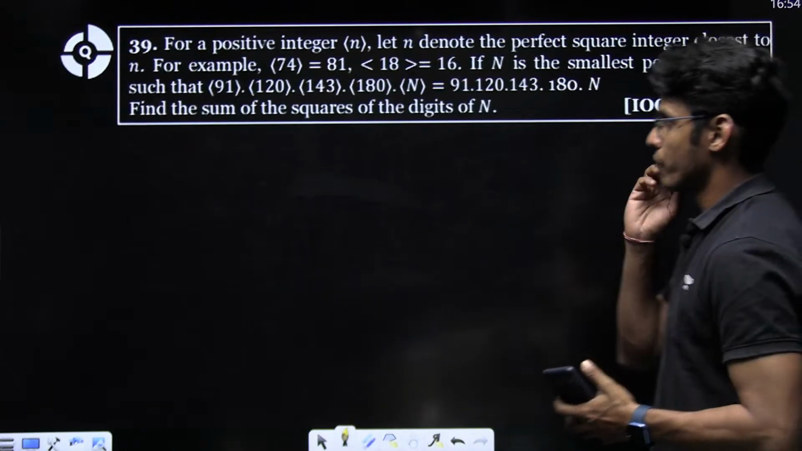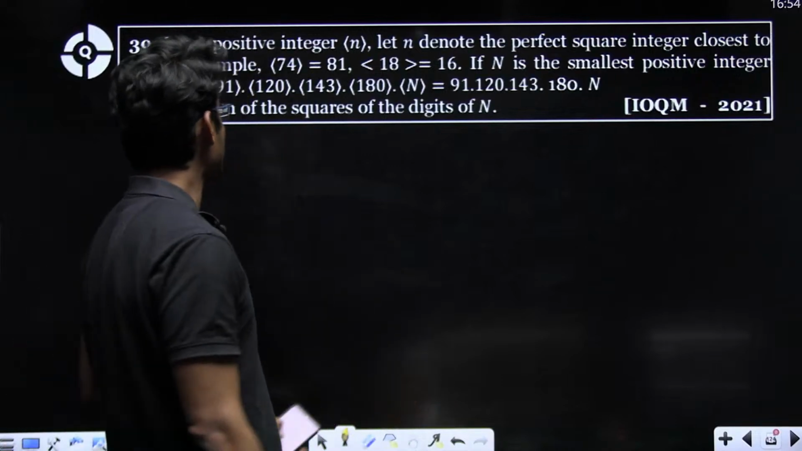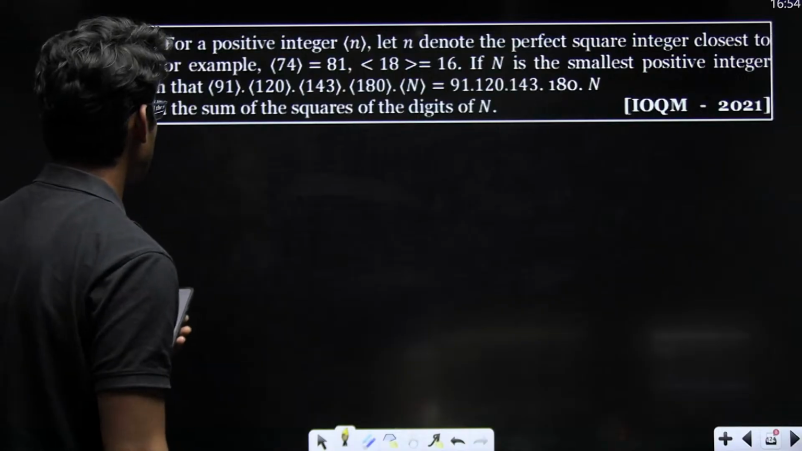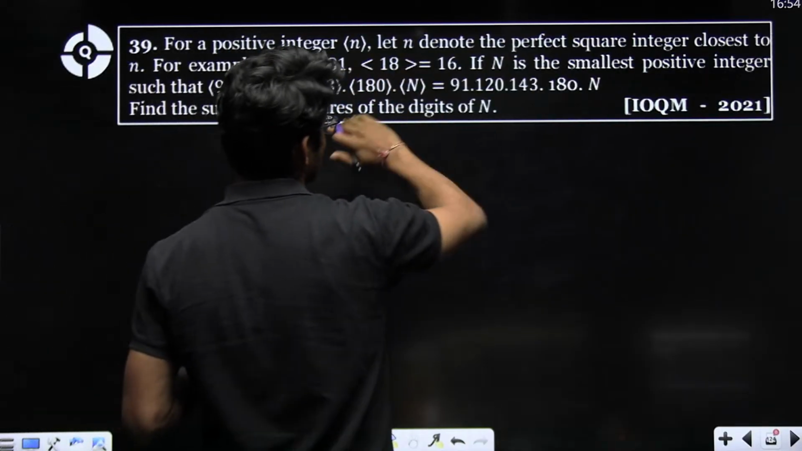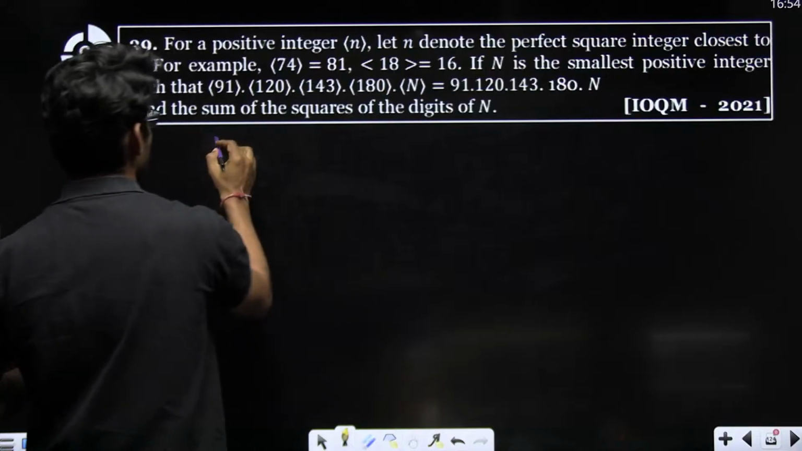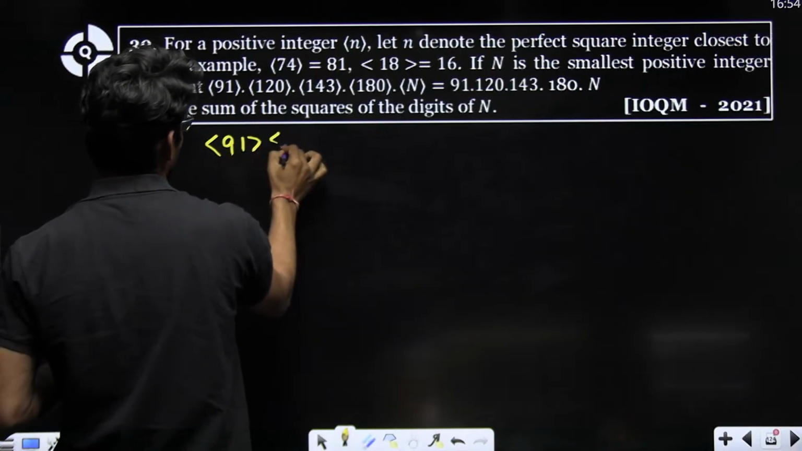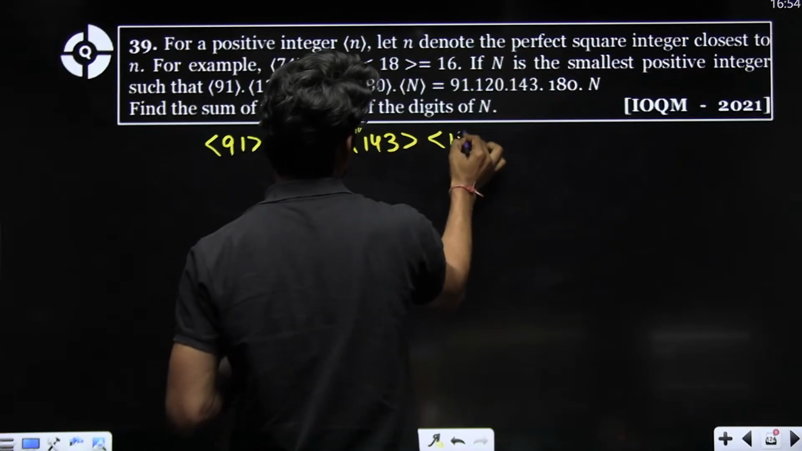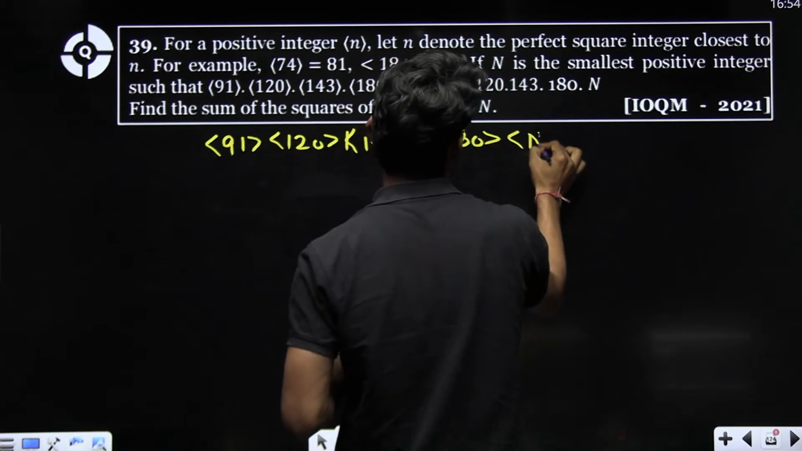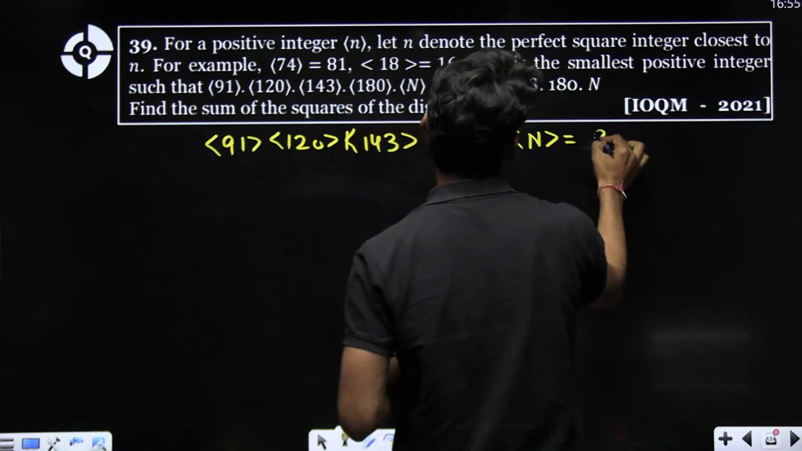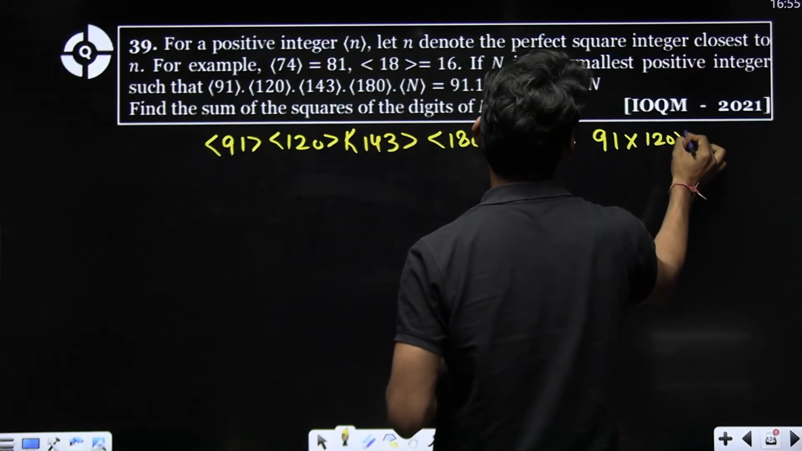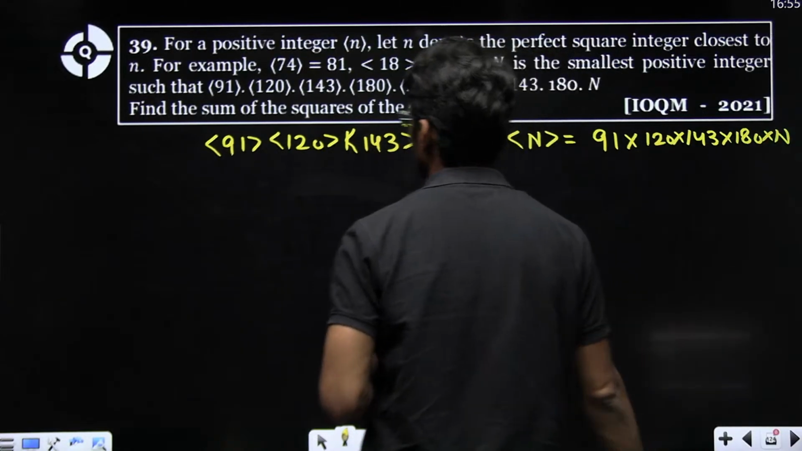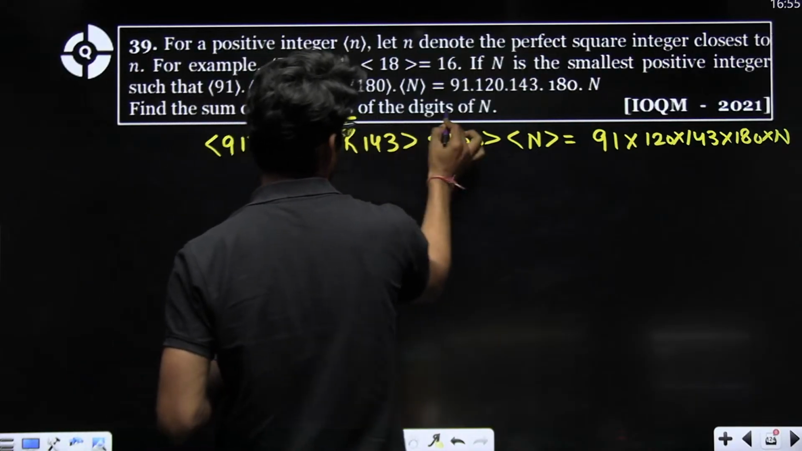Yes. Now, let's see this. For a positive integer n, let the bracket of n denote the perfect square integer closest to n. For example, bracket of 74 is 81, bracket of 18 is 16. If n is the smallest positive integer such that 91, 120, 143, 180, and then this n, is 91 into 120 into 143 into 180 into n. Right, this is given. Find sum of squares of digits of n.